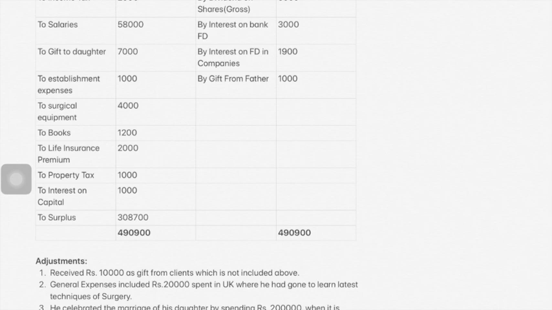Next, let's see the adjustments. Received rupees 10,000 as gift from client, which is not included above. Gift from client is a professional income.